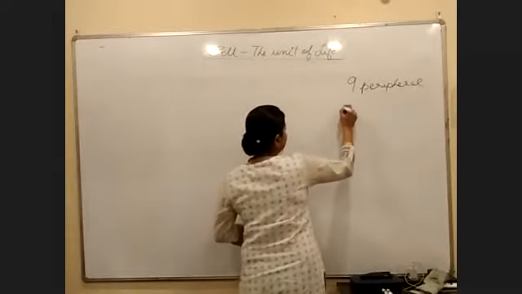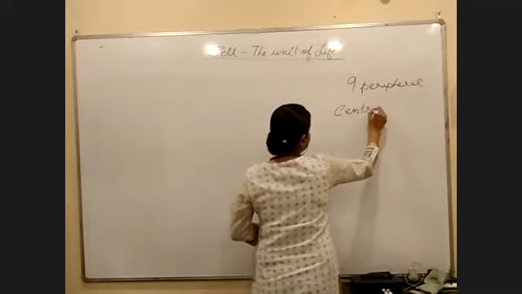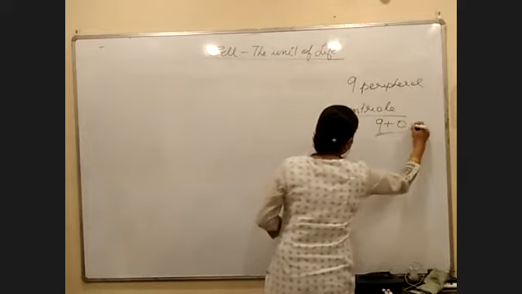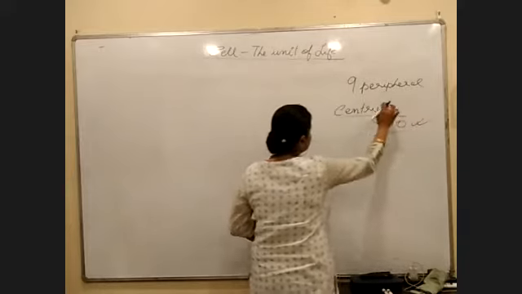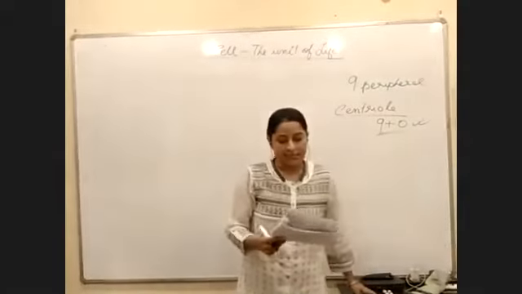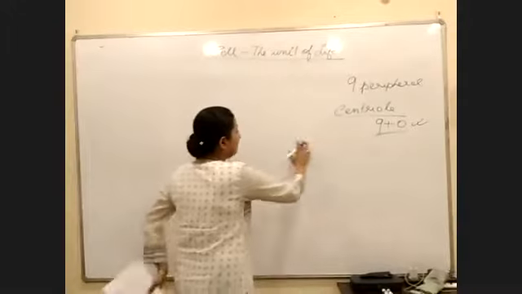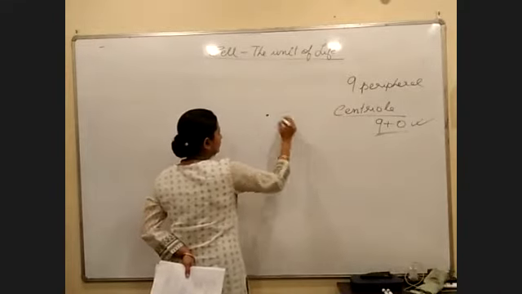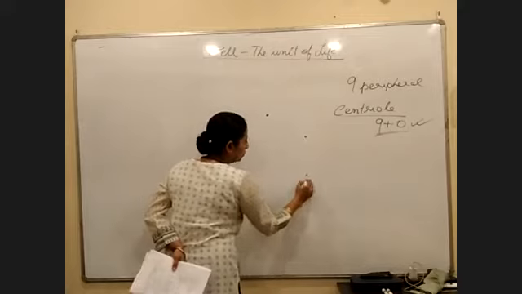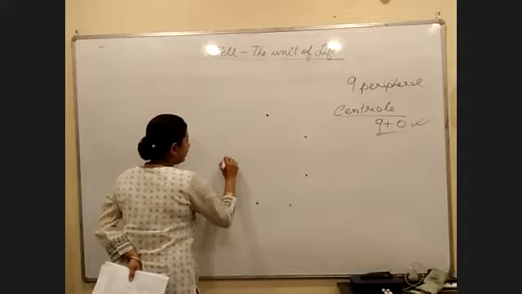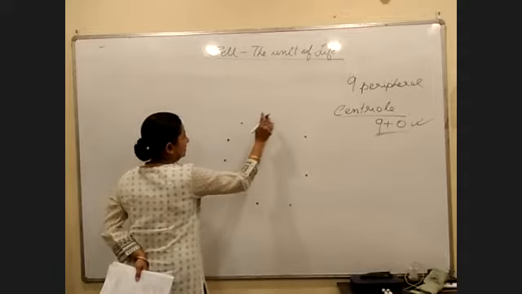So when we talk about the structure of the centriole, we have to remember this: 9+0 type of organization is seen in a centriole, right? When we talk about this 9+0, we have 9 points: 1, 2, 3, 4, 5, 6, 7, 8, 9.